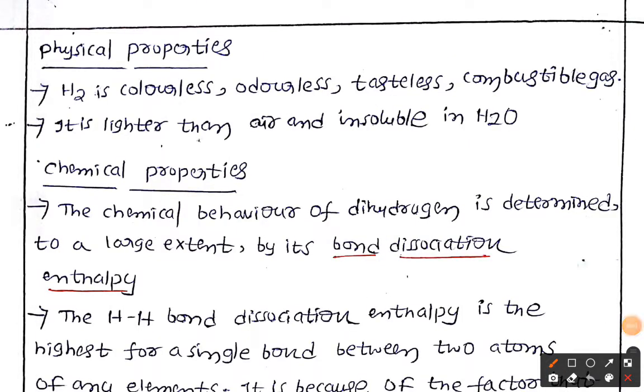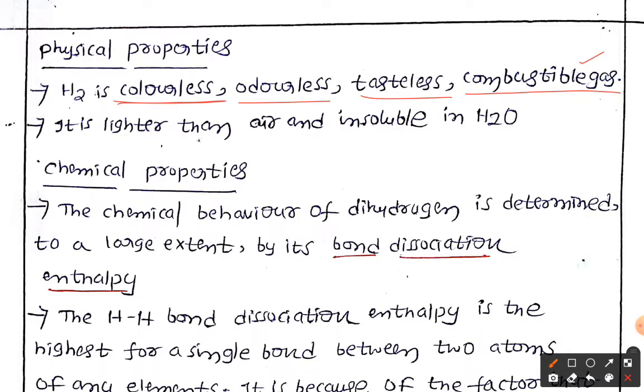Now if you see the physical properties, hydrogen is colorless, means we don't have any colors, and we don't have any smell. That is called odorless. Taste means we don't have any taste. Now it is a combustible gas, means it is going to be burned. That is called combustible gas, and it is also used as a fuel. I will explain later.